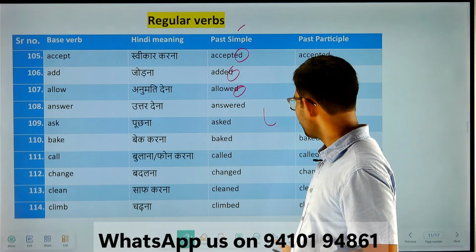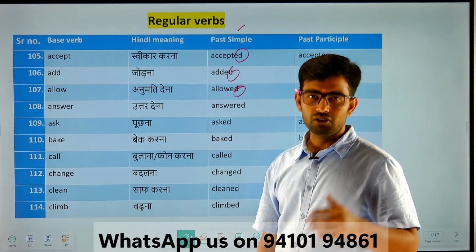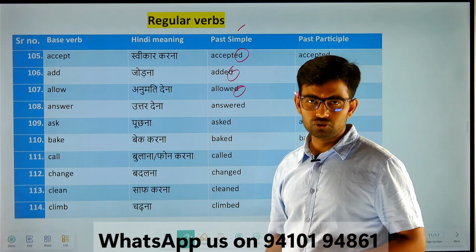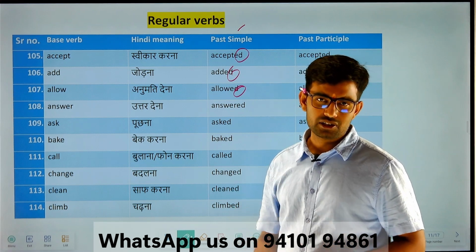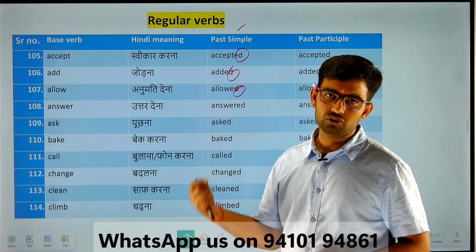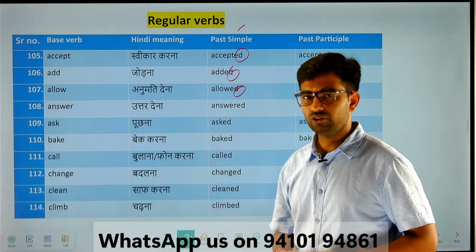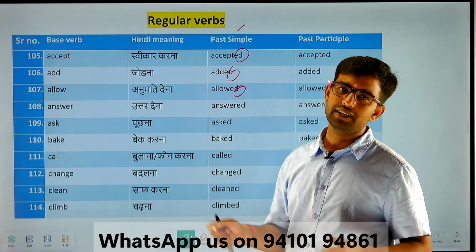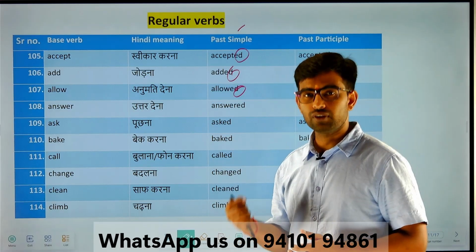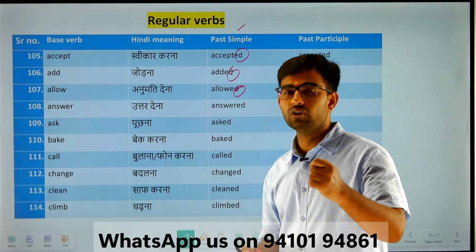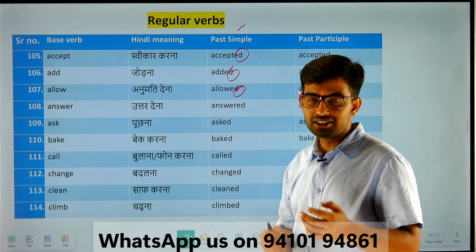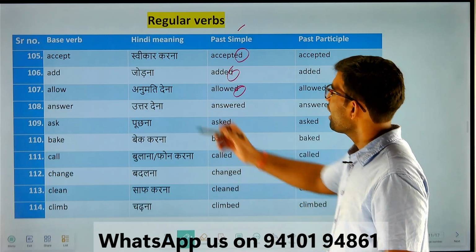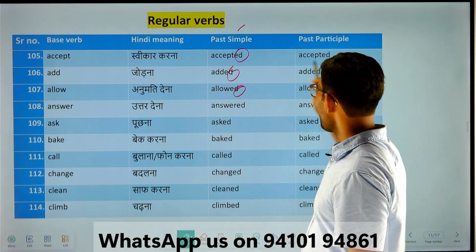There is a rule for that. As you are in your foundation class, it's not important right now to know what those rules are, but in your advanced class, I will tell you about those rules as well. Very easy rules, not that tough. So now just memorize each and every verb. The sound is also important. Pronunciation is very important. So repeat after me. Accept, accepted, accepted.